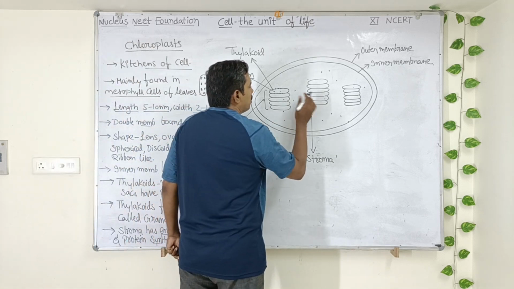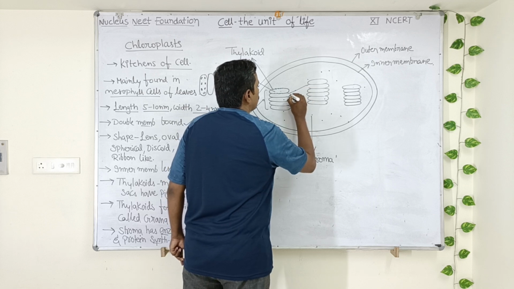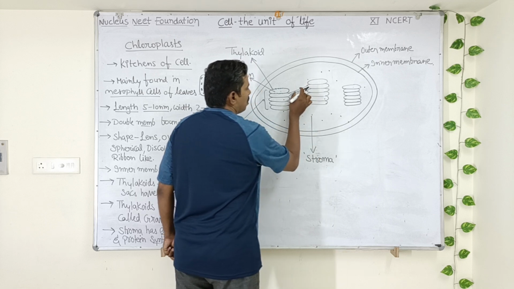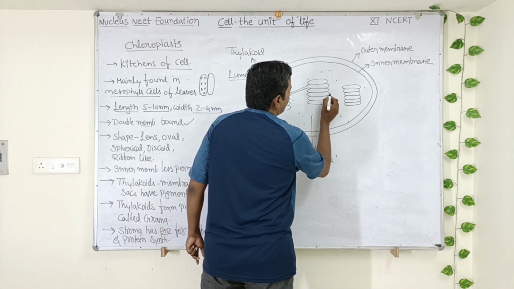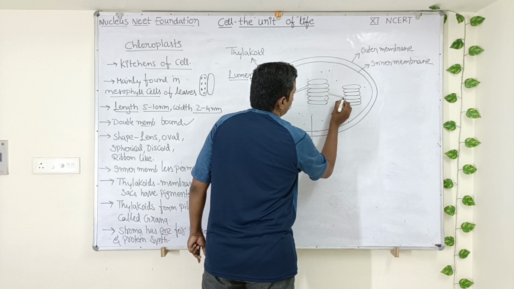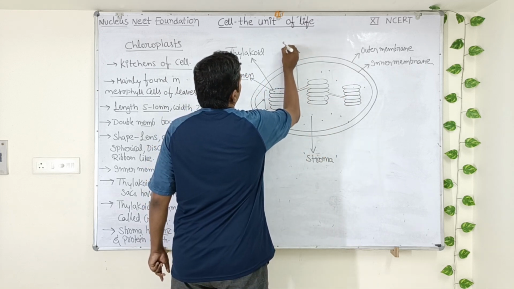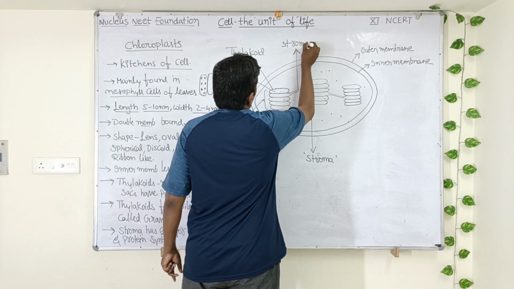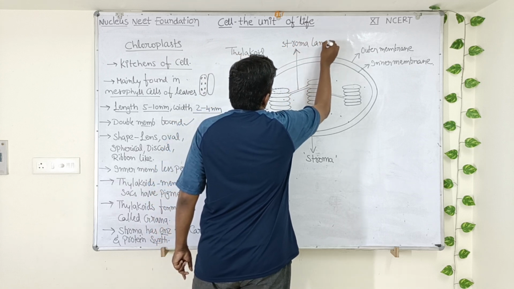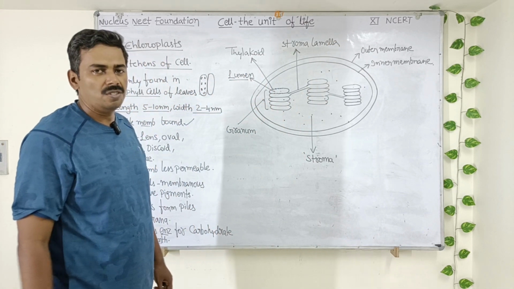Now, adjacent grana will be interconnected by tubular structures which are called as stroma lamella. So this is a stroma lamella. Now these two grana are interconnected. This is also stroma lamella. This tube-like membranous structure is called stroma lamella. They will interconnect the adjacent grana with each other.